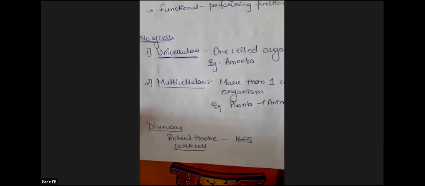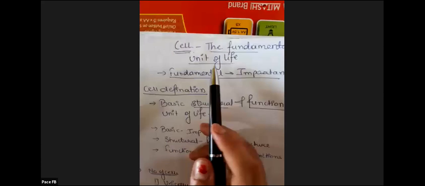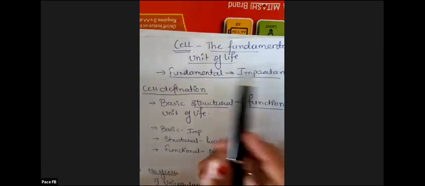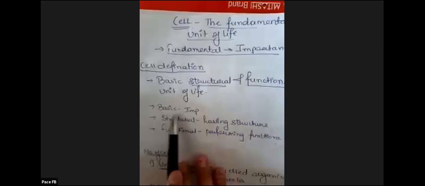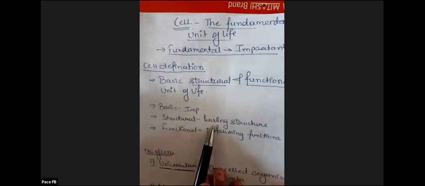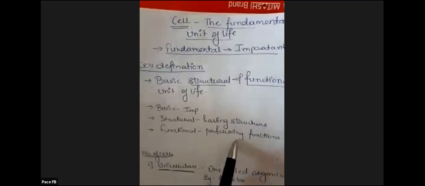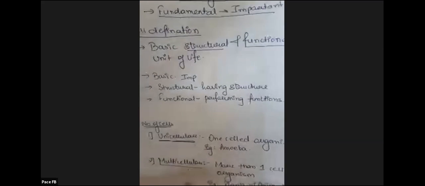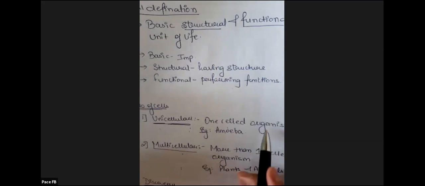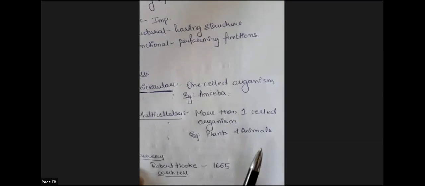Fine. So we have seen the chapter name, the meaning of it, fundamental means important unit of life, cell definition, basic structural and functional unit of life. Basic is important, structural is having structure, functional is performing functions. Number of cells, depending on them, we have organisms unicellular and multicellular. Unicellular is single-celled, one cell organism, amoeba. Multicellular is more than one cell organism, plants and animals. Discovery was done by Robert Hooke in the year 1665 in cork cell.